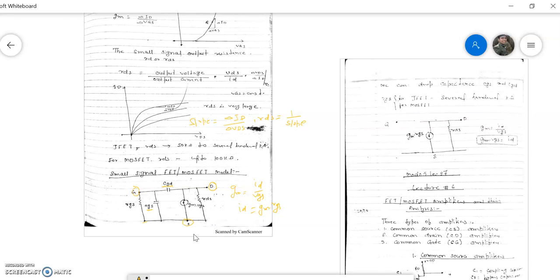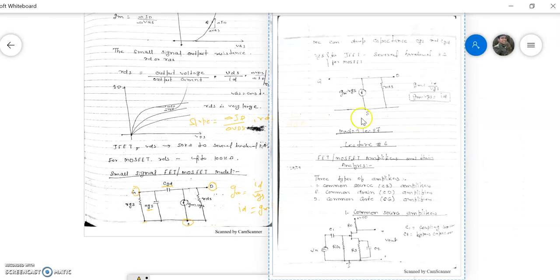So in this equivalent circuit diagram, RDS is the output resistance and RGS is the input resistance, and there are different capacitances between different junctions. We know, हम लोग जानते हैं कि if there are two metallic plates parallel to each other, and if the charge is distributed upon both plates, then the capacitance will be formed, and also we know the resistance.